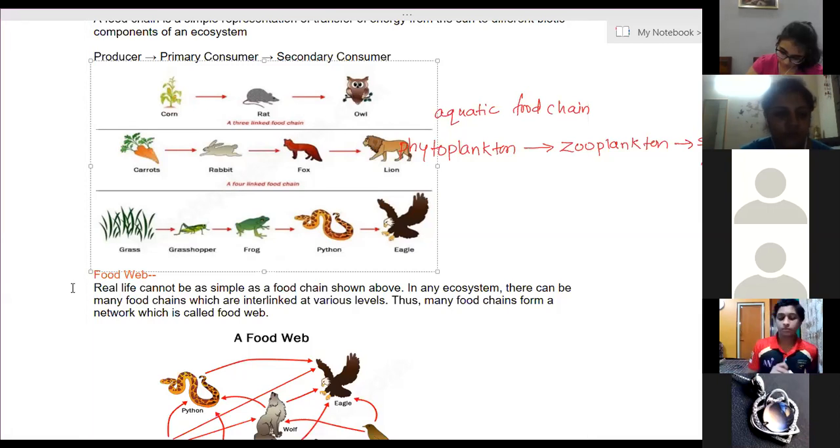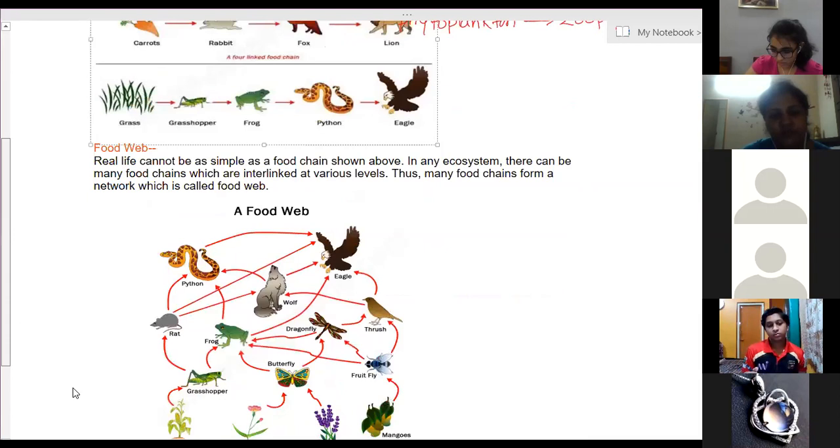Okay, done. No need to explain the food web diagram. A food web is not needed.